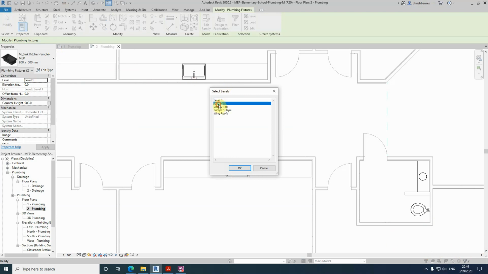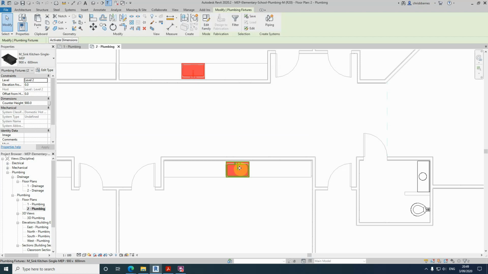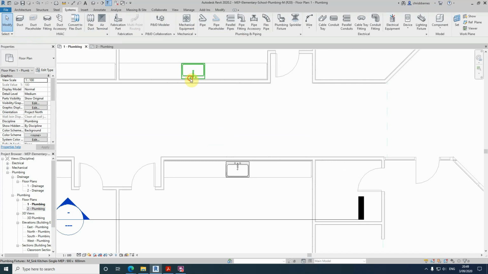and it will ask us, we just confirm that it's level 2 and click OK. Now in level 2 we've got the fixture there, and if we go back to level 1, we've just got the one fixture in each place here.